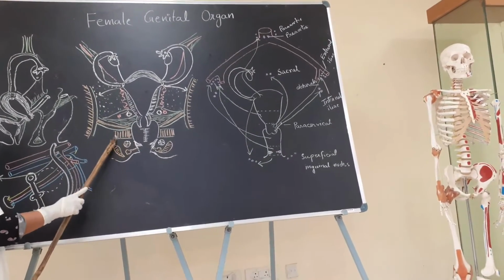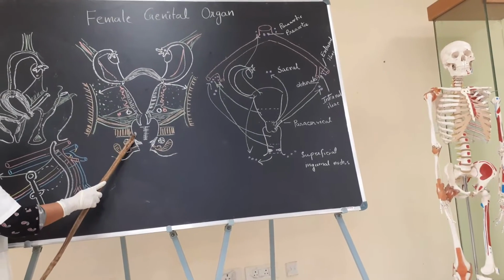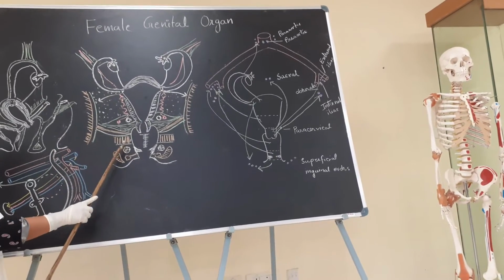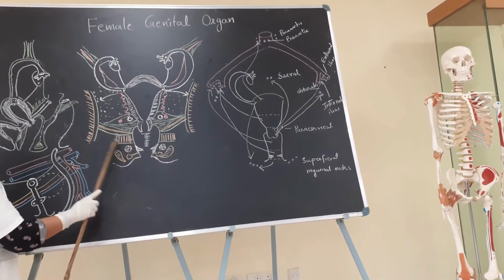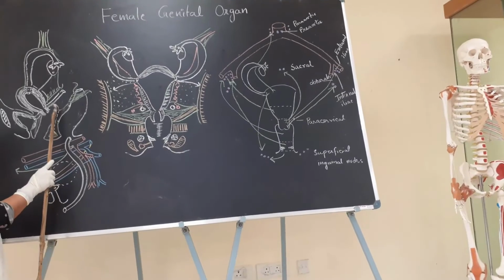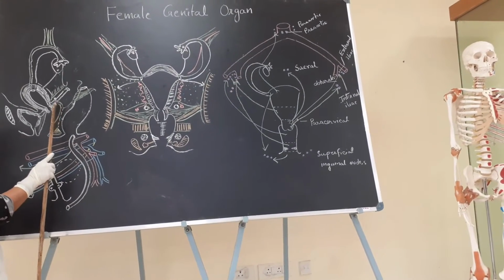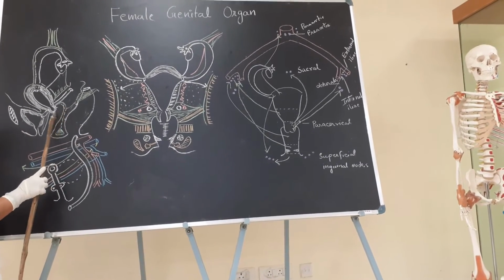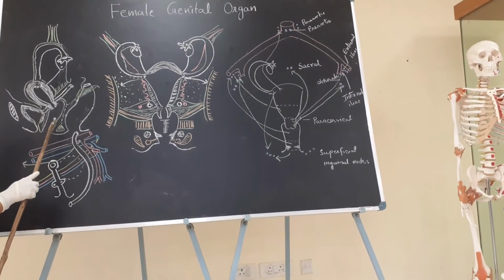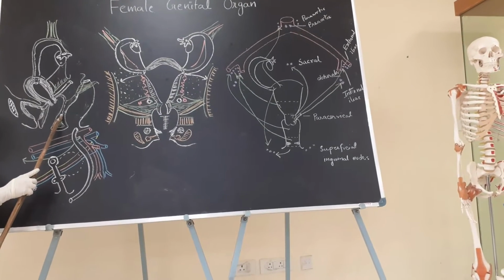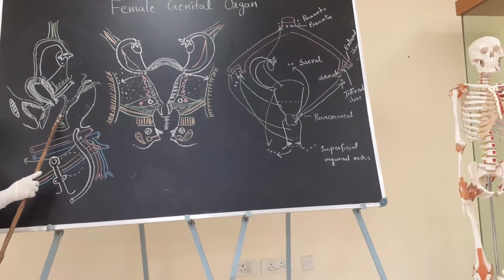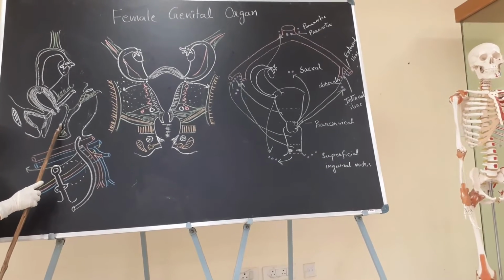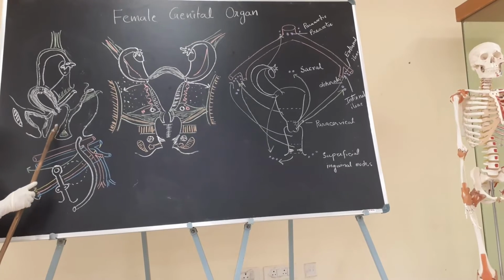If we see the structure of the vagina, we can see that it has a layer of serosa. The upper part posteriorly is covered by the peritoneum, so it has serosa, and most of the part is covered by the endopelvic fascia. Then the muscular layer: externally longitudinal muscle, internally circular muscle, and the mucosal layer.